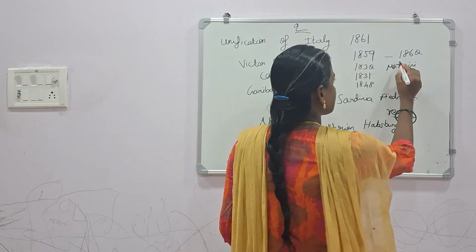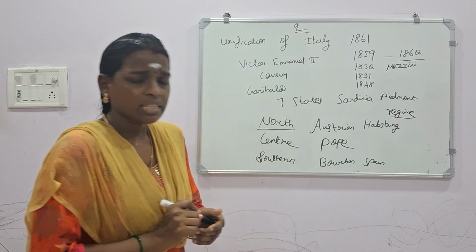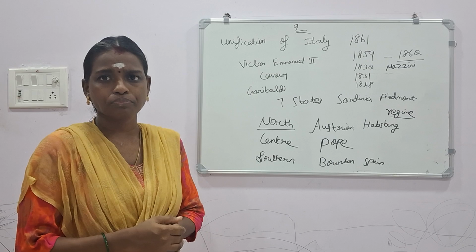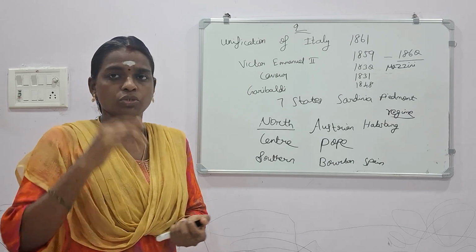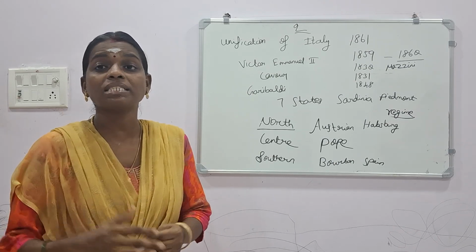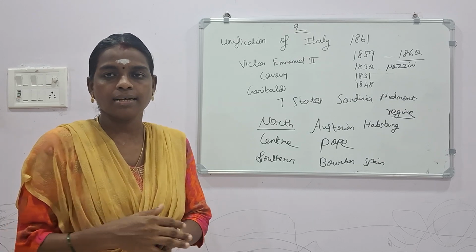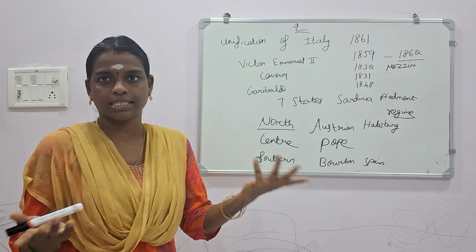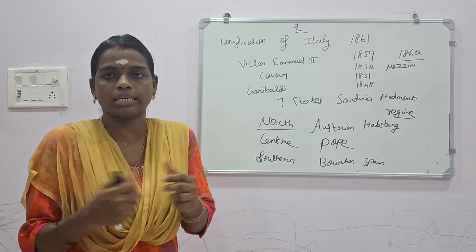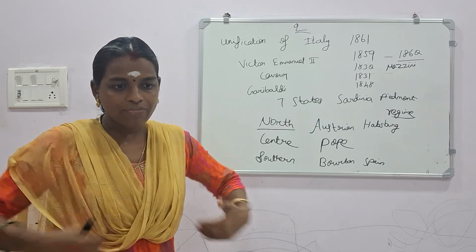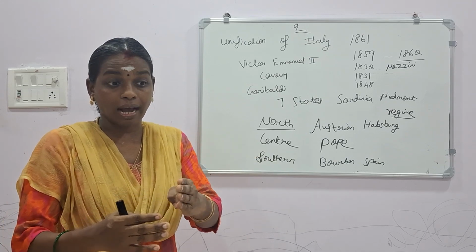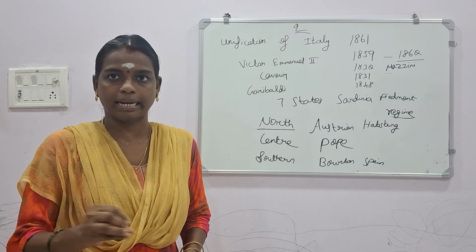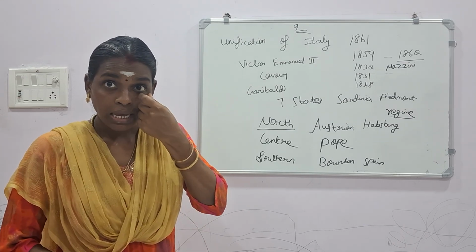Second thing, in 1860, they marched west to the parts of Italy, to the southern parts of Italy. Actually, northern side, southern side, eastern, western side, that is quite common in all countries. So when they want to unify the country, when they want to bring other places under one control, they have to capture all the places under their guidance, isn't it?